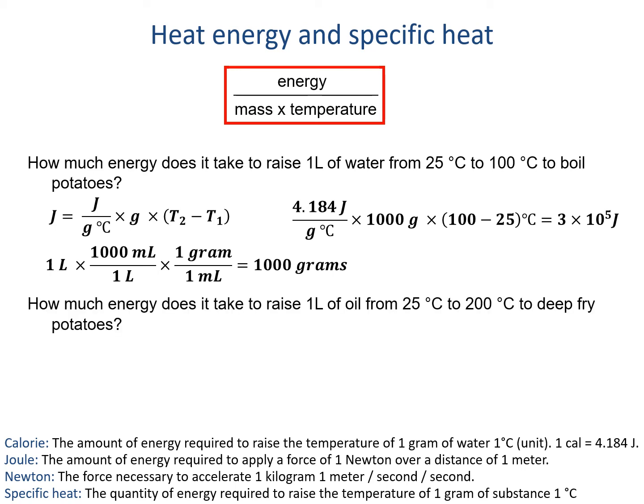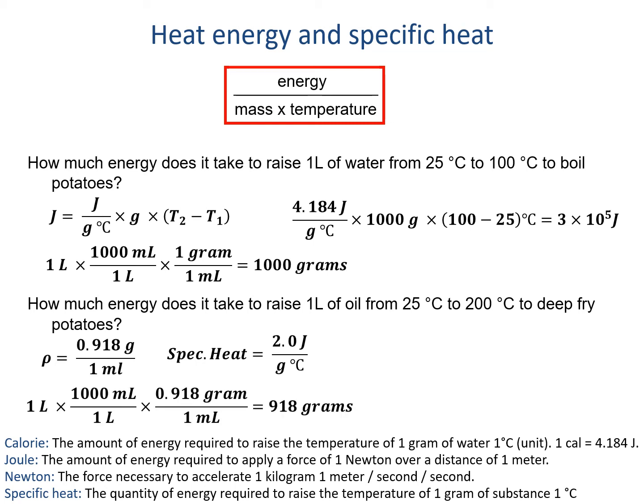Now it's your turn to do the same type of calculation with oil. So we're all using the same values. Cooking oil has a density of 0.918 grams per milliliter and a specific heat of 2.0 joules per gram degree Celsius. Take those and find me some heat. Just like before, we need a mass to convert with specific heat, but we're given a volume. Using the density of cooking oil, we can find that the mass is about 900 grams.